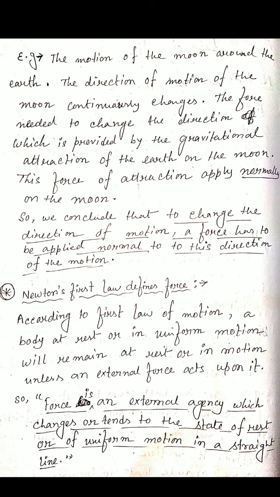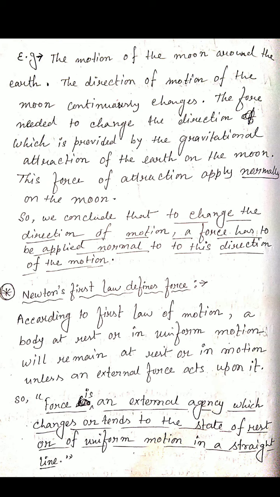But to change the direction, a force has to be applied normally to the direction of the motion. Then only the direction of the object will change, otherwise not. That's why this is called the third point. So these three points are included in one statement, that is Newton's first law of motion.